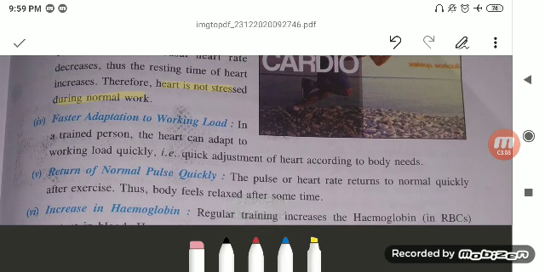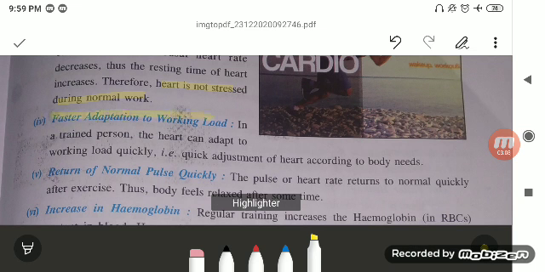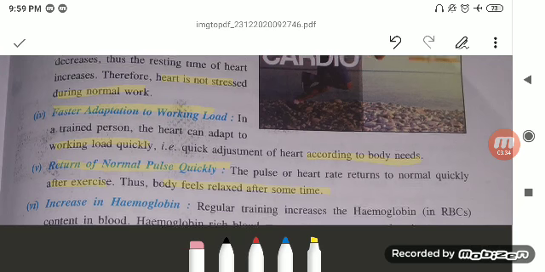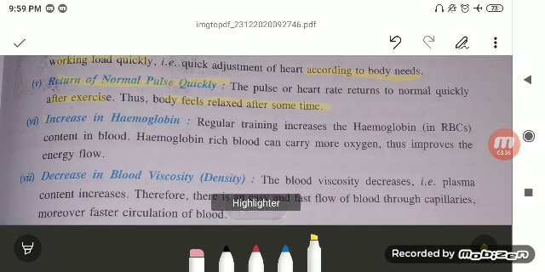Then faster adaptation to the working load. In the trained person, who is doing regular exercise, the heart can adapt to the working load quickly, that is a quick adjustment of the heart according to the body's need. Next is the return of the normal pulse quickly. The pulse or heart rate returns to normal quickly after the exercise, and the body feels relaxed after some time.